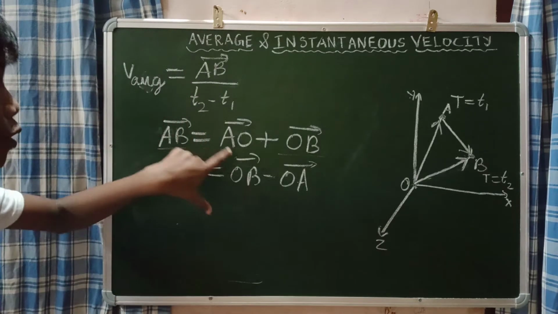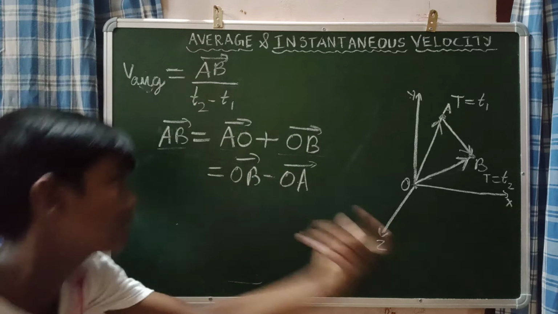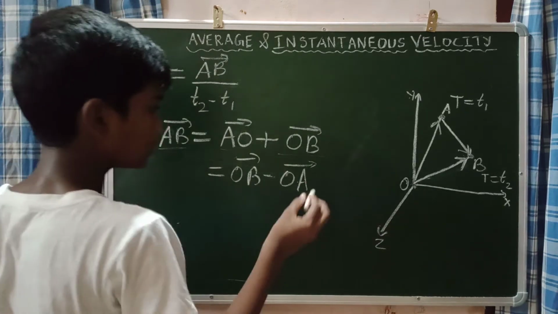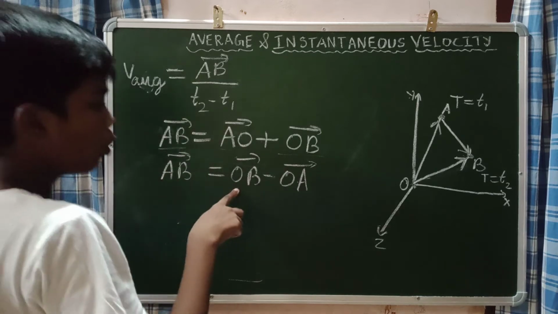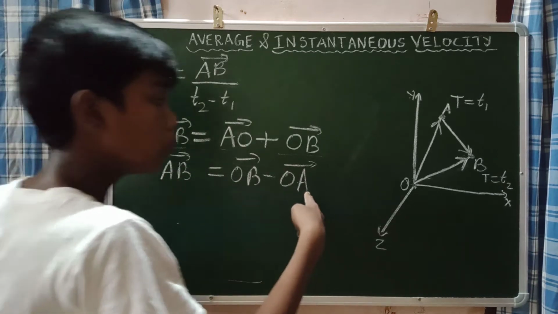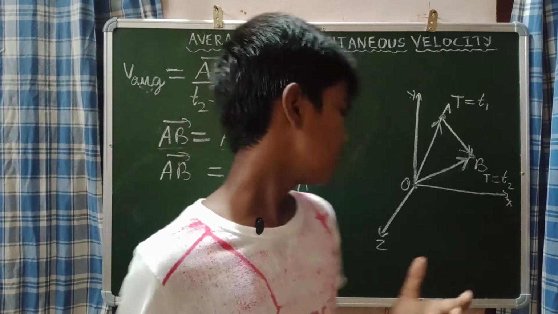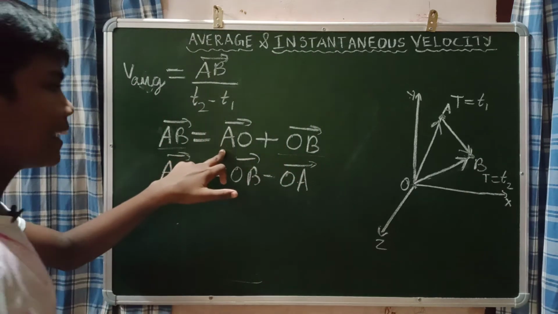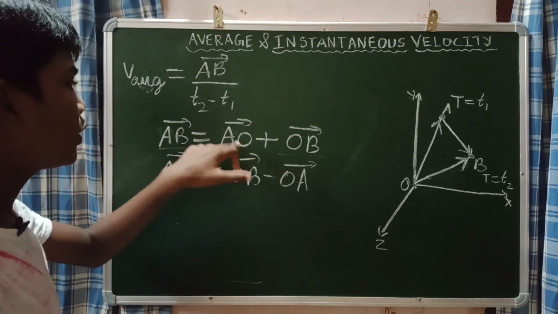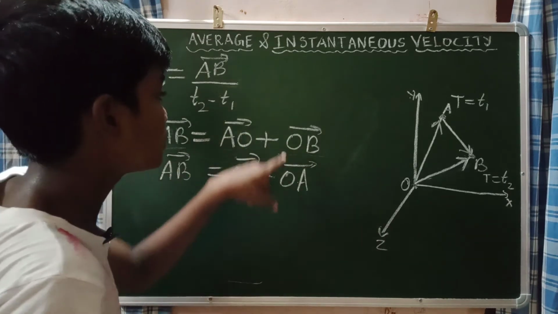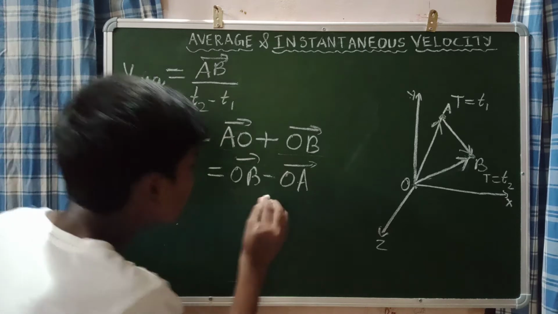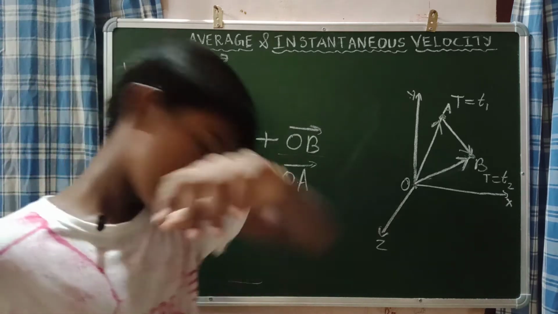That means this AO vector plus OB vector is equal to this OB vector minus OA vector, and this AB vector can also be written as OB vector minus this OA vector. Understand this? So what I did is, using the triangular rule, the AB vector is equal to AO vector plus OB vector, and that may be written as OB vector minus this OA vector.